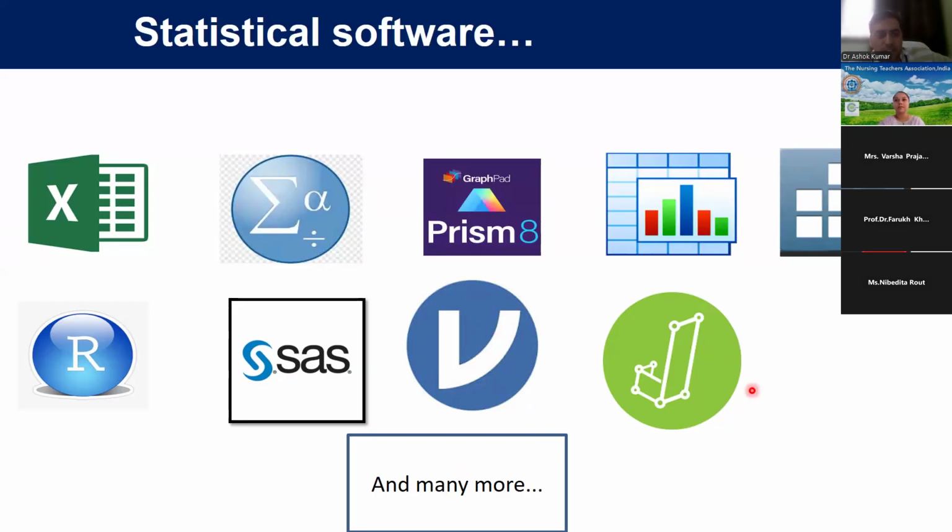With these statistical software, we can do analysis. At least in one, we should have mastery. There is no need for all; we should have mastery at least for one. Jamovi and SPSS are similar. SPSS is paid software and Jamovi is free software. R is free software, but it is very difficult to learn. SAS, GraphPad Prism, MedCalc, and Stata are all paid software. Because Jamovi is free, we will do hands-on on Jamovi. It's very easy.